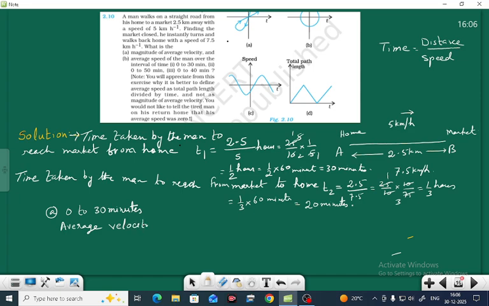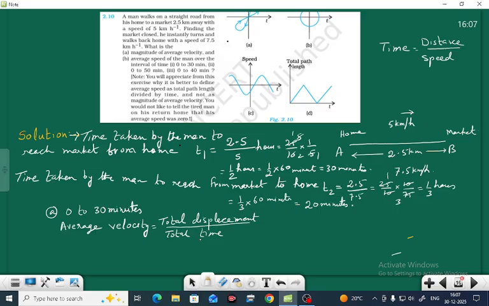Average velocity is equal to total displacement by total time. This is the formula for average velocity. And see what we are getting of average velocity like this. The average velocity we are getting here is this one.